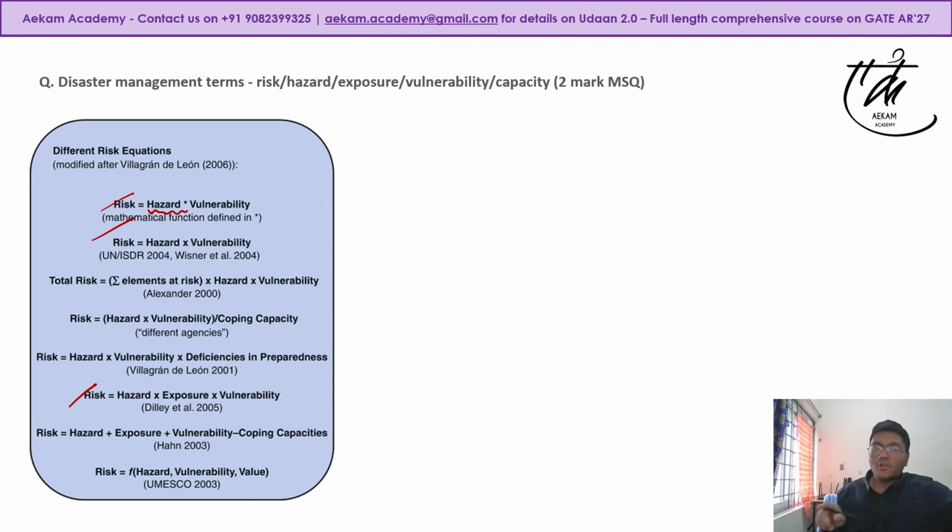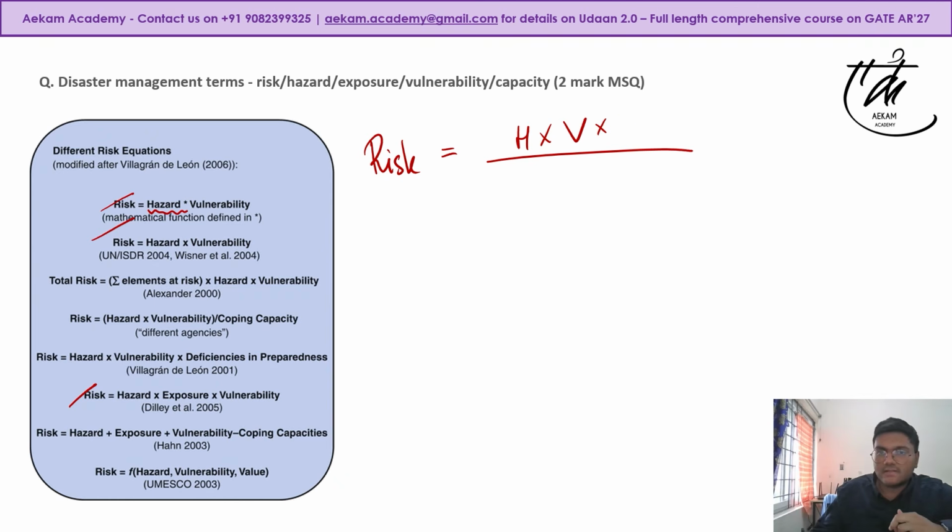Risk can also, so this risk is an absolute risk. That is, this is the total risk. But if I have to evaluate my risk, so for example, I got the absolute risk with respect to say hazard into vulnerability into exposure. But now I want to evaluate, every body or every living being will have something known as resilience, right? In climate change adaptation and mitigation, you always come across this term resilience. What is resilience? It is the ability of how quickly you are recovering when you are distressed. So that comes from your capacity, whatever it is there.